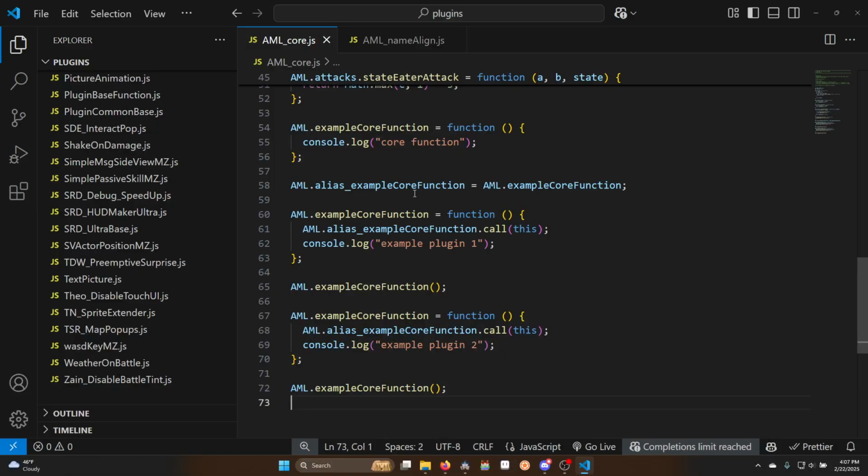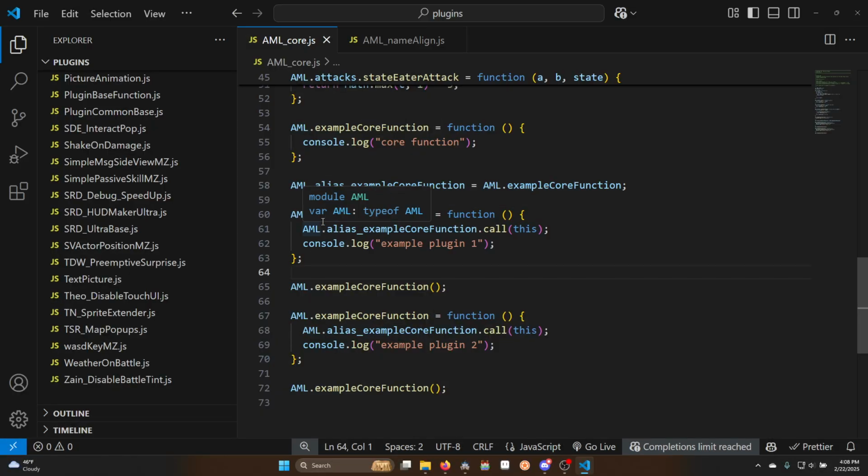We want to make a plugin that does something with our example core function. So we're going to create an alias: AML.alias example core function equals example core function. Okay, so we've made an alias in our plugin file, is what we're imagining. The first thing we do is we override the original, so AML.example core function, that's from our core script.